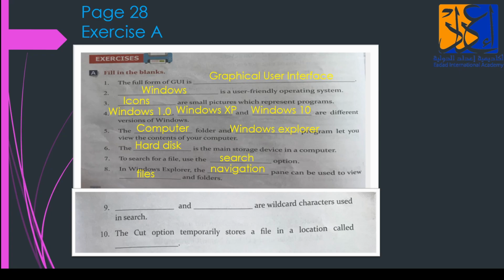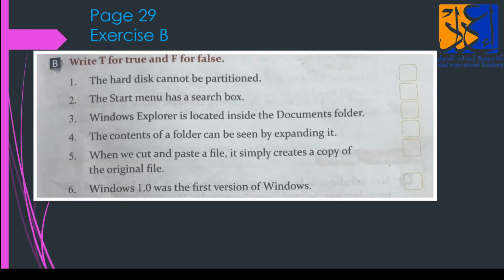Done? Next, 9. Asterisk and question mark are the wildcard characters used in search. Number 10. The cut option temporarily stores a file in a location called clipboard. Next, page 29, exercise B. Write T for true and F for false. The hard disk cannot be partitioned. False. It can be partitioned. The start menu has a search box. True.